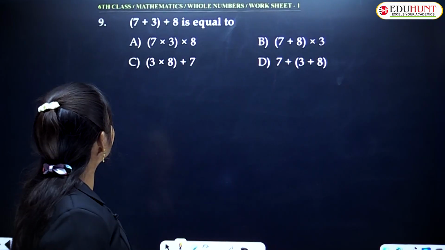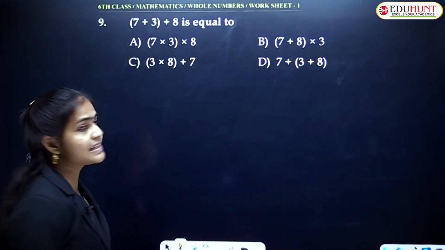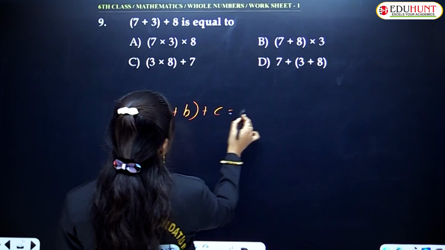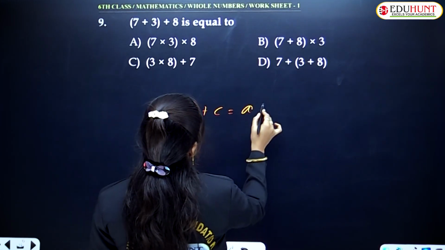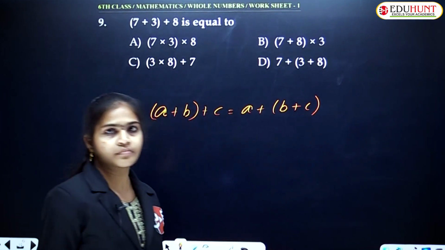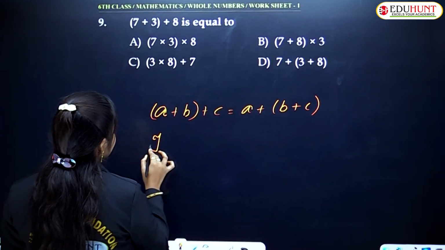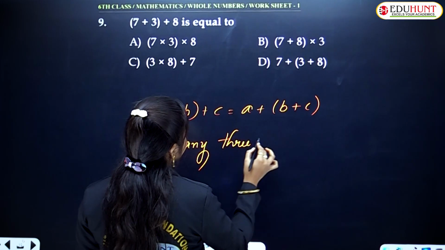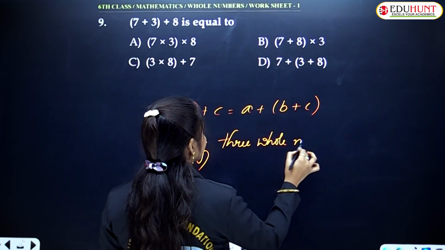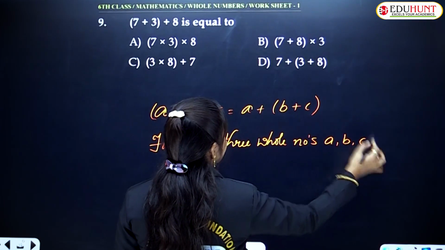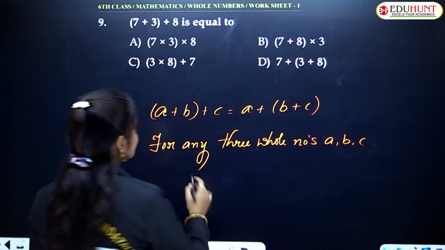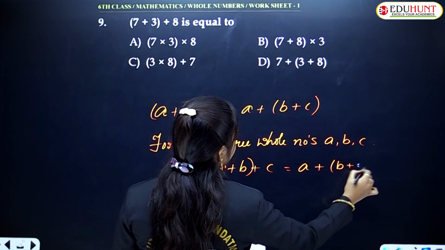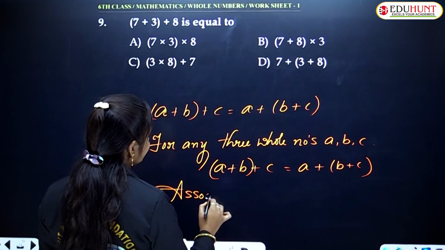Let us see the next one, the 9th. Here it says 7 plus 3 plus 8 is equal to. Actually the question is in the form of A plus B plus C is equal to A plus of B plus C. For any 3 whole numbers A, B, C, the condition A plus B plus C is equal to A plus of B plus C holds as per the associative property.